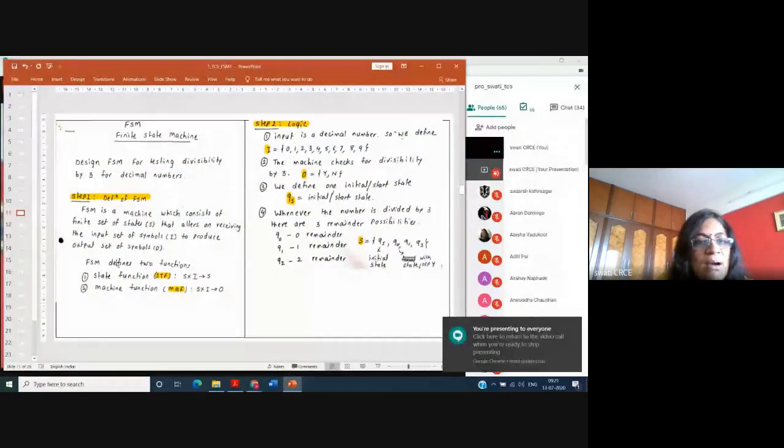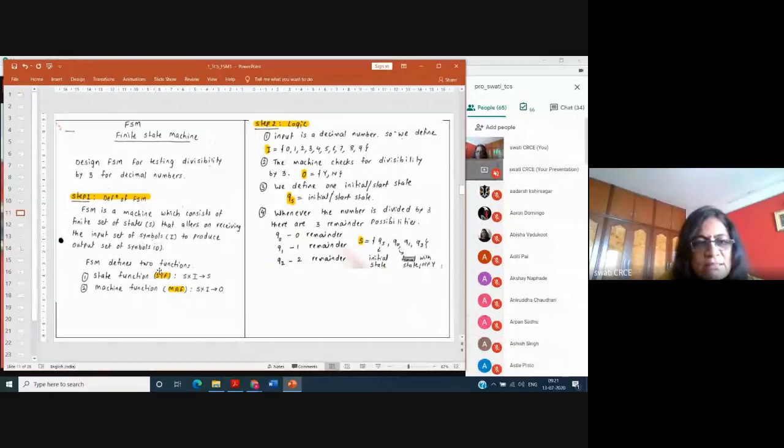So here, the finite state machine consists of a finite set of states S that alters on receiving input symbol I to produce the output set of symbols O. So there are two functions, the state function and the machine function. I'll explain the meaning of this with respect to the diagram. State function means that the machine is in the state S. Upon receiving any input I, it goes to a new state.